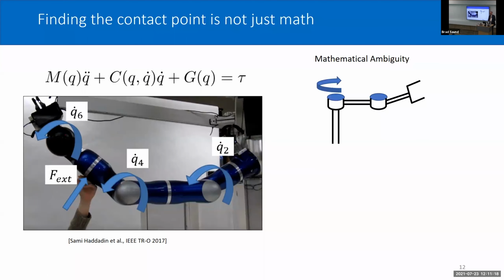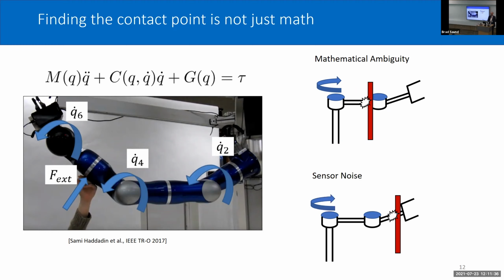That's not always the case. So in some cases, there's just mathematical ambiguity. There's no way to figure out the contact point. Consider a robot arm that swings and hits this post. Well, the torques on the robot look identical, no matter which of these configurations it hits. I think probably even more relevant, though, is sensor noise. Even though all these positions might make a slightly different torque between the two joints here, the torques will be pretty close, so it's sometimes hard to disambiguate the precise contact point.